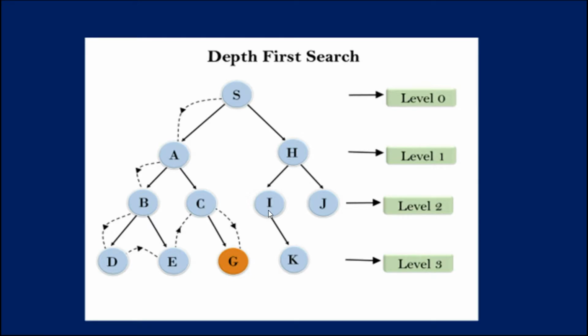While calculating completeness for this example, the DFS search algorithm is complete within a finite state space as it will expand every node within a limited search tree. Time complexity: the time complexity of DFS is equivalent to the number of nodes traversed by the algorithm. It is calculated as T(n) = 1 + n^2 + n^3 and so on till n^m. So the time complexity is order of n^m, where m is the maximum depth of any node, and this can be much larger than d.